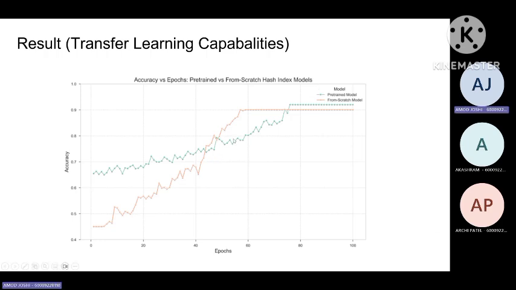Next, we are showing the transfer learning capabilities of our model. The orange curve is our model, which was trained from scratch, and the green one is a pre-trained model. The pre-trained model here is the feature extractor. Here we have used ResNet. From this, we can see the pre-trained model and our scratch model both perform on the same level, which means our model is also transfer learning capable. Thank you so much.